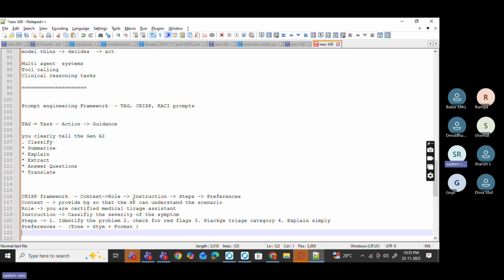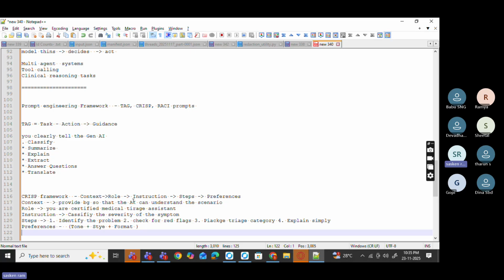Okay, now the question is, very good question. What is the difference between COT and CRISP, sir? As I told you, you can use Tree of Thought for a reasoning problem, whereas CRISP is where you are giving context, a role, instructions, steps, and preferences very clearly.